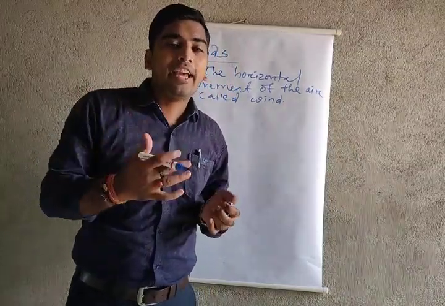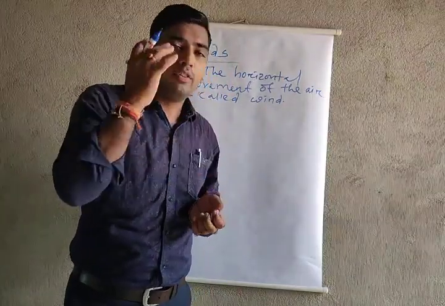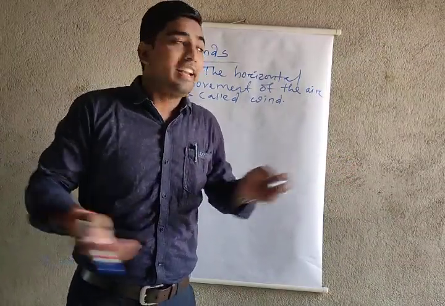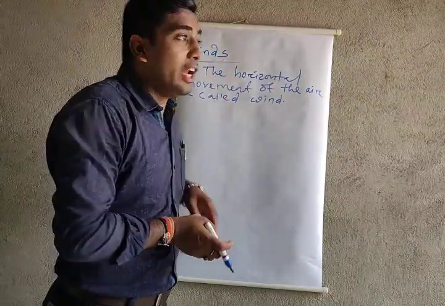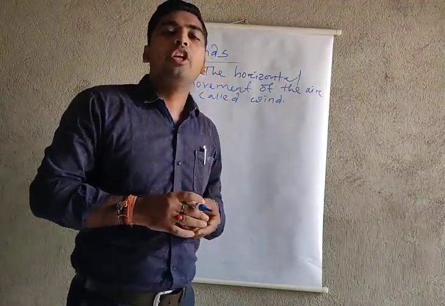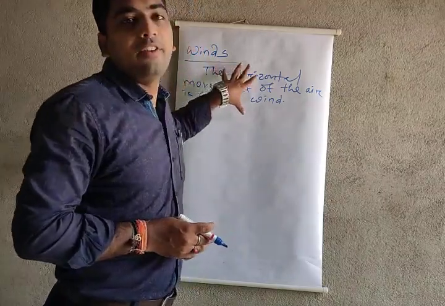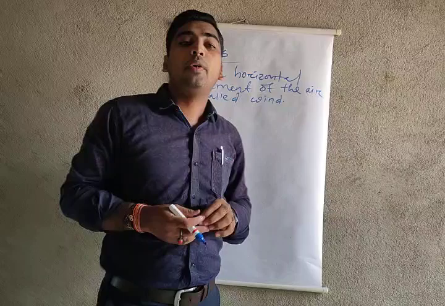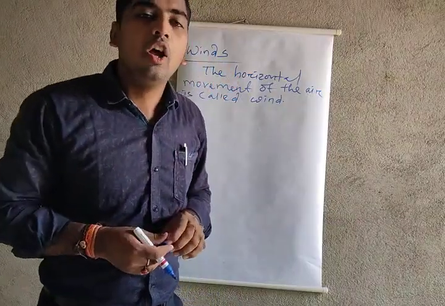In the morning and evening, so many times we feel the air; that is the horizontal movement of the air. Whenever the monsoon arrives, at that time we also get the wind properly in our environment. So wind means the horizontal movement of the air surrounding us.